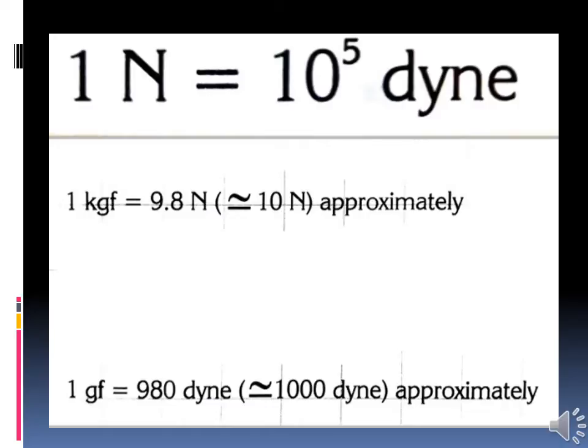Can we repeat these conversion units again? 1 Newton equals 10 to the power 5 dyne, and 1 kilogram force equals 9.8 Newton, approximately 10 Newton, okay? And then 1 gram force equals 980 dyne.